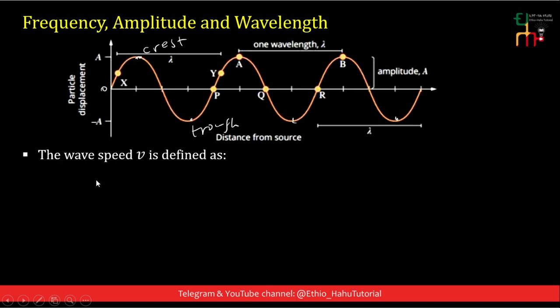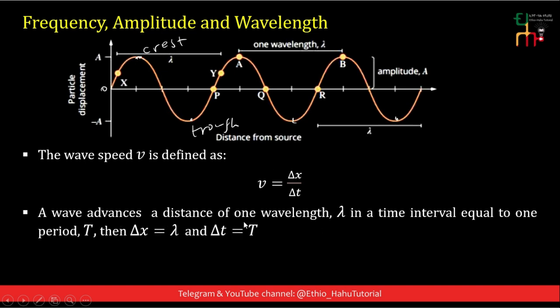Having seen this, the wave speed v is defined as the time rate of change of displacement. A wave advances a distance of one wavelength in a time interval equal to one period. The time required to move from this crest to this crest is known as one period. In this one period, the wave propagates one wavelength.